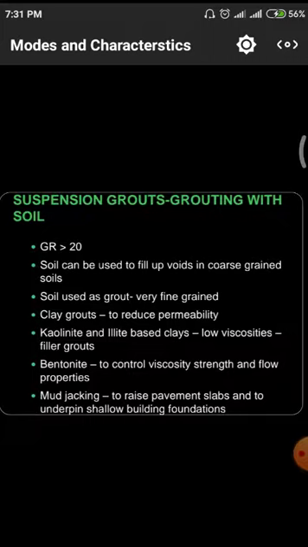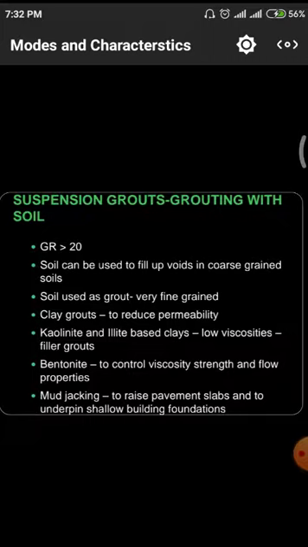These are the different kinds of materials which we are using for grouting techniques. Normally those are available in the ground itself, so we won't have to invest money. In those, the first one is soil used as a grout. In those conditions also, we have to take very fine grained soil.